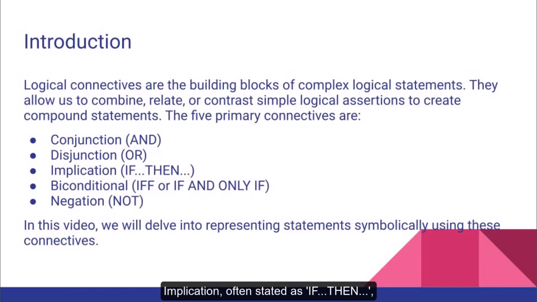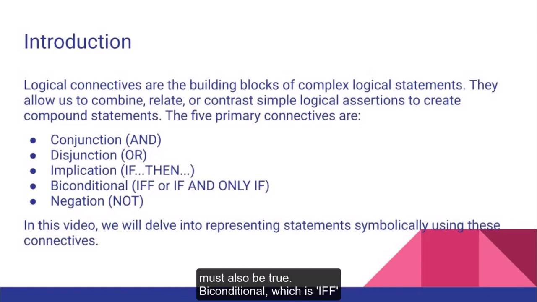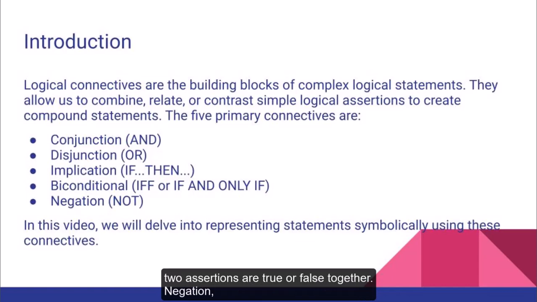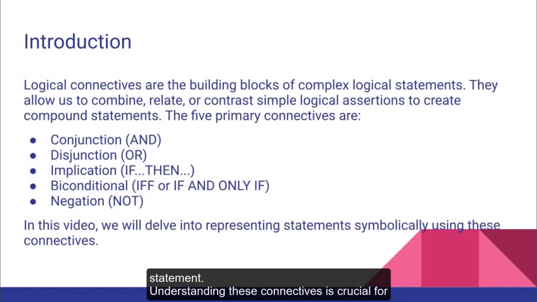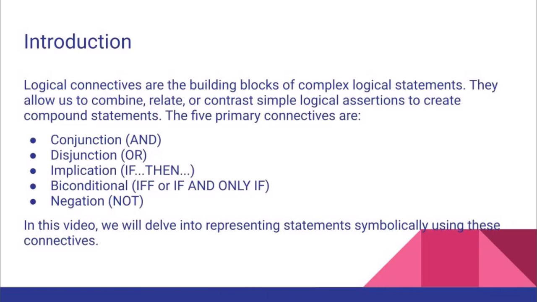Implication, often stated as "if, then," sets up a relationship where if the first statement is true, the second must also be true. Biconditional, which is IFF or "if and only if," states that 2 assertions are true or false together. Negation, represented by "not," reverses the truth value of a statement. Understanding these connectives is crucial for symbolically representing logical statements, which we'll explore in detail in this handout. So, in essence, these connectives serve as the building blocks for constructing and analyzing more complex logical arguments.